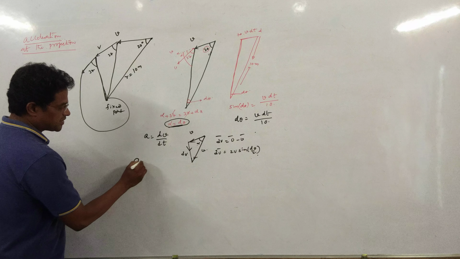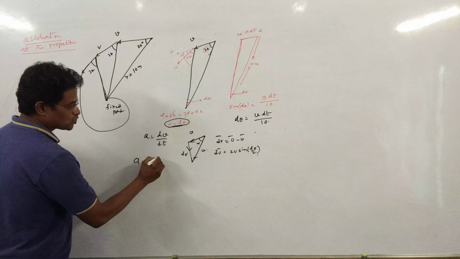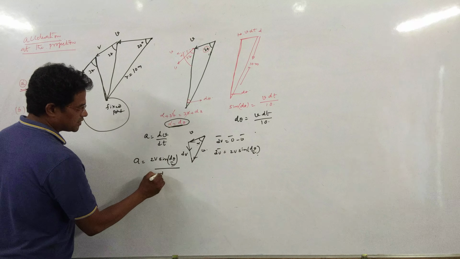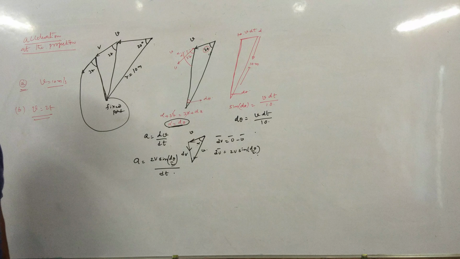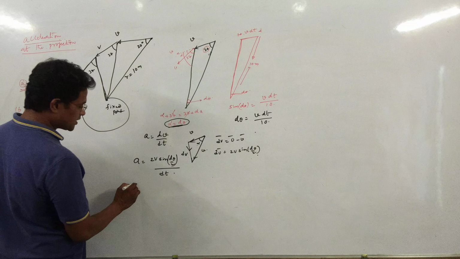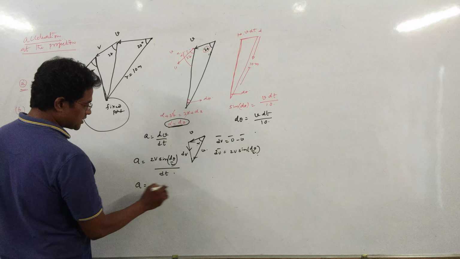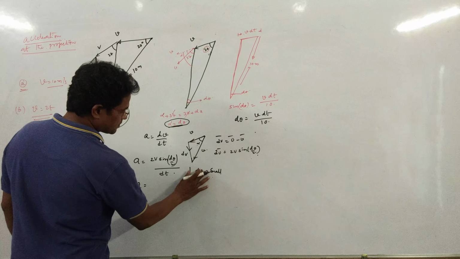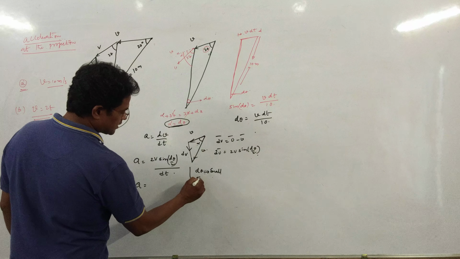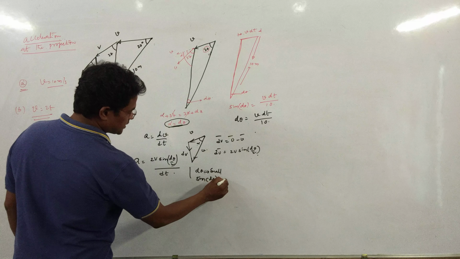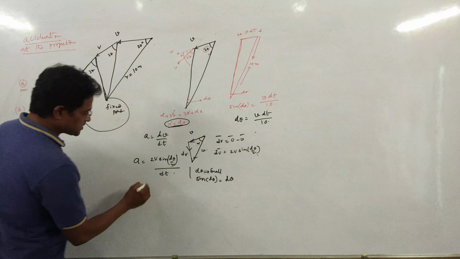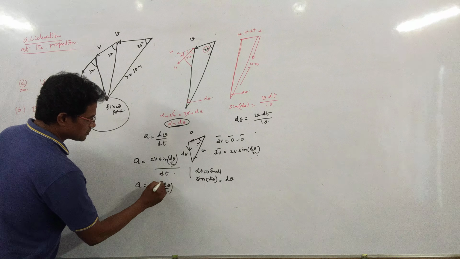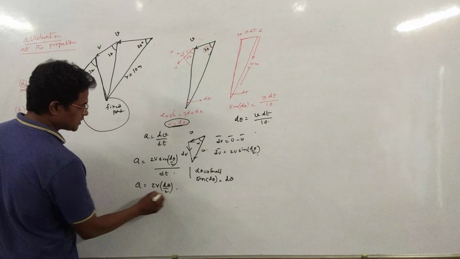So from this, acceleration can be taken as dv by dt, which is 2v into sine of d theta by 2, by dt. Now if the angle d theta is small, then sine d theta can be taken as d theta. So it becomes 2v into d theta by 2, by dt.